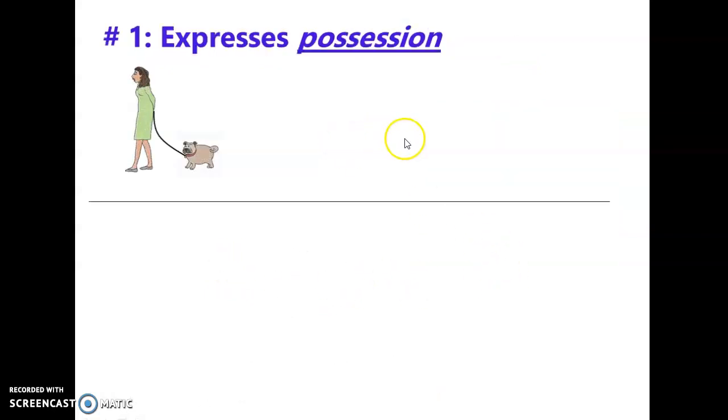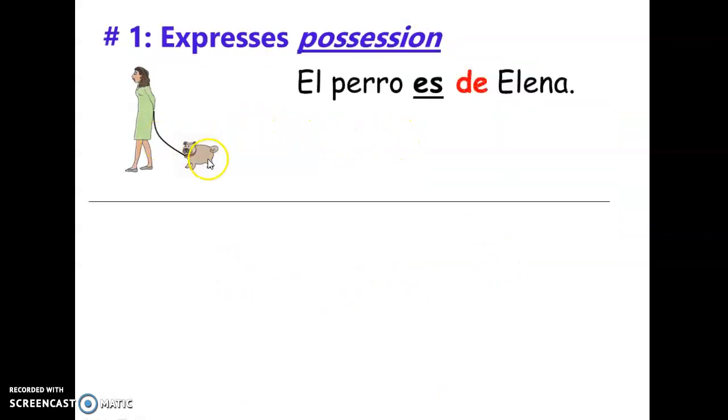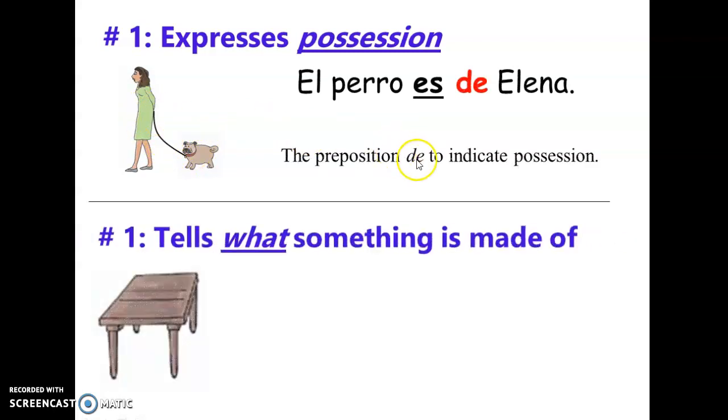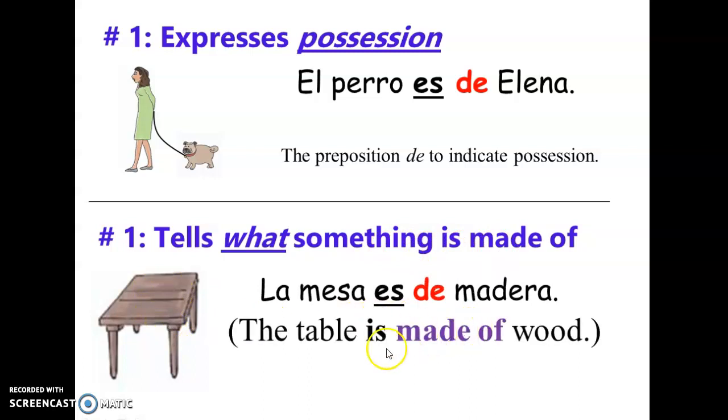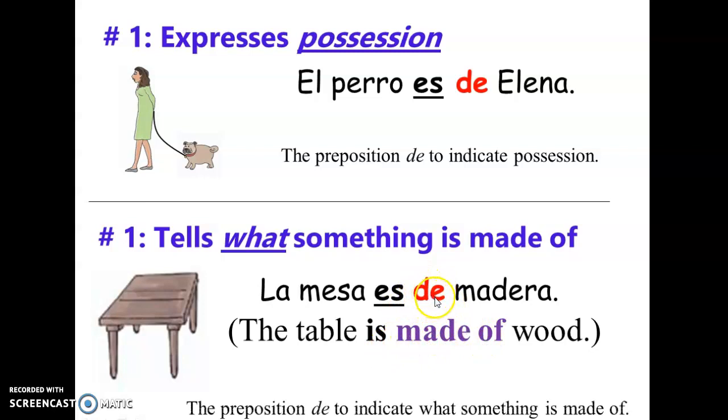To express possession. Okay? For example, this dog is Elena's. And so, es de Elena. And then we need to use the preposition de to indicate possession. What something is made of. In this case, it's a table and it's made out of wood. And so, es de madera. This preposition also tells us what something is made of.